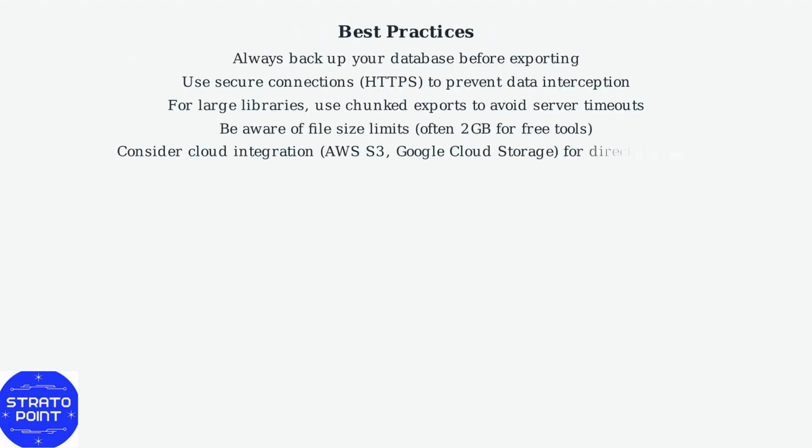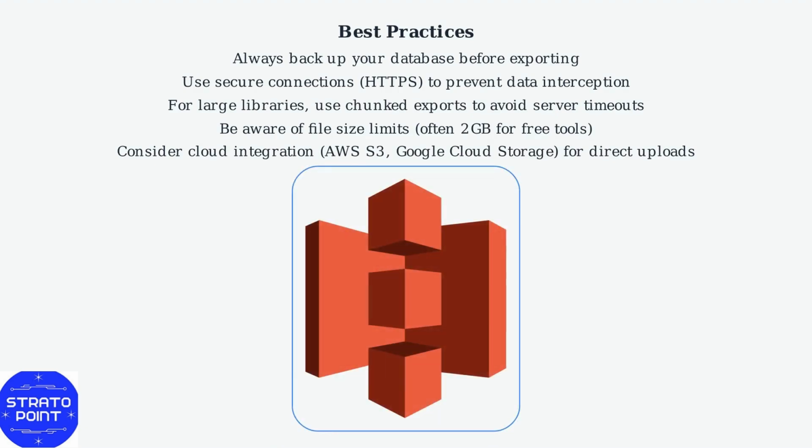Always back up your database before exporting. Use secure connections like HTTPS to prevent data interception. For large libraries, chunked exports are essential to avoid server timeouts. Be aware of file size limits, often 2 GB for free tools.